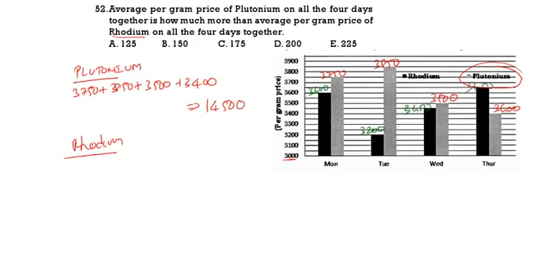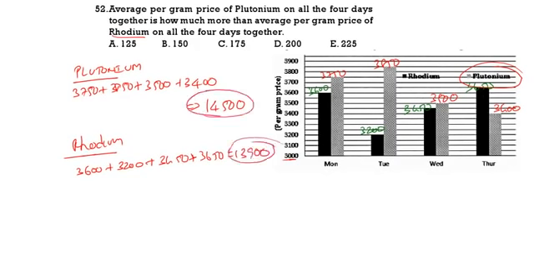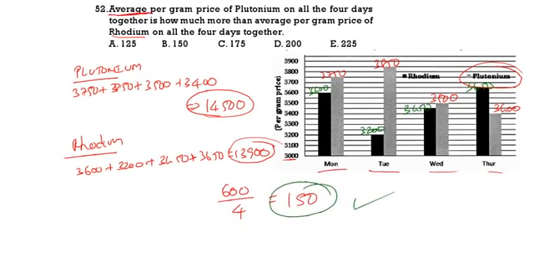3650. See here, 3600 plus 3200 plus 3450 plus 3650. If we do the calculation, we will get 13,900. Now 14,500, 13,900. What is the difference? 600. We want the average. Average means we are taking 4 days. So what is 600 by 4? That is 150. 150 is the correct answer. 150 means option 2 is our correct answer. See the next question.